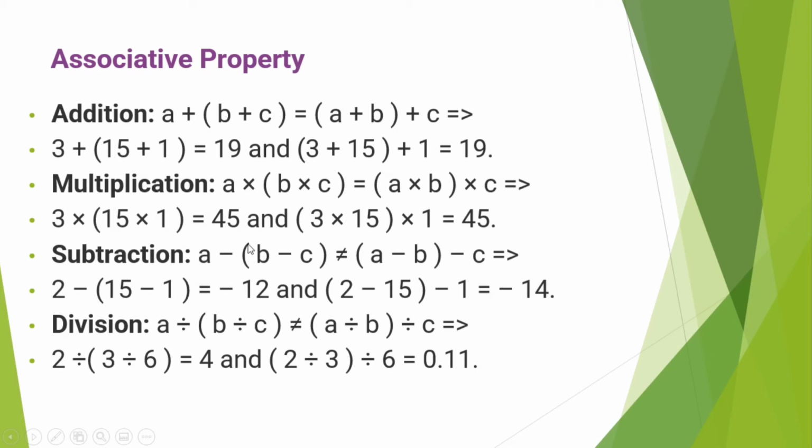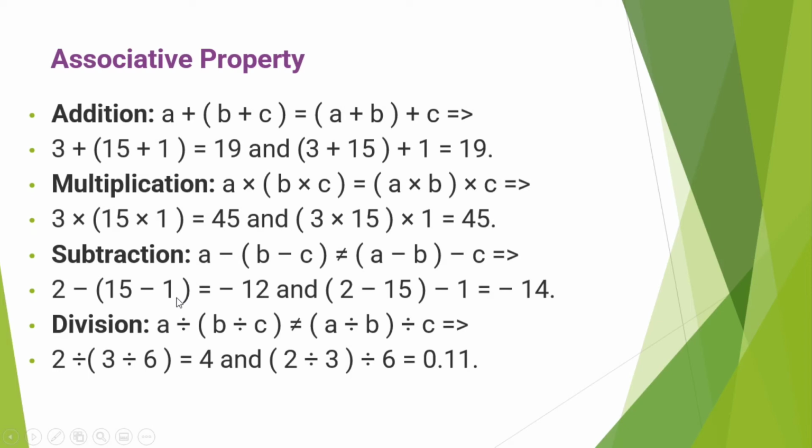Now an example of the associative property not being applied on subtraction and division. For example, in subtraction, if we take three numbers 2, 15 and 1. First we apply subtraction 15 minus 1, and then we subtract 2 minus the answer, that is minus 12.